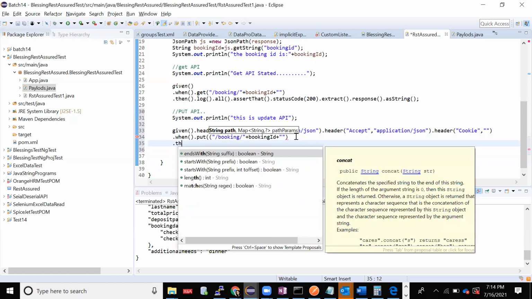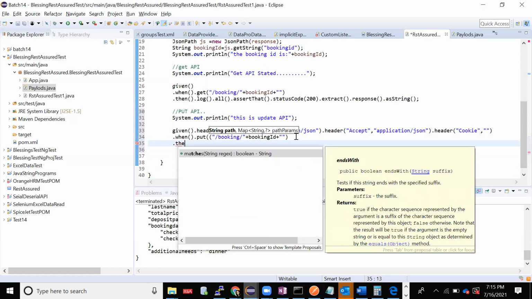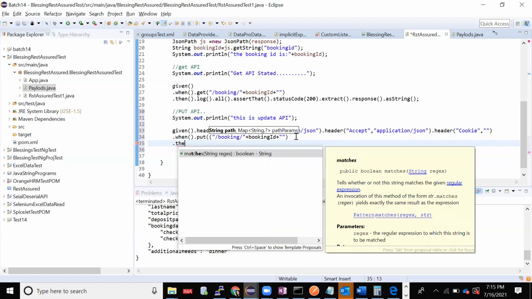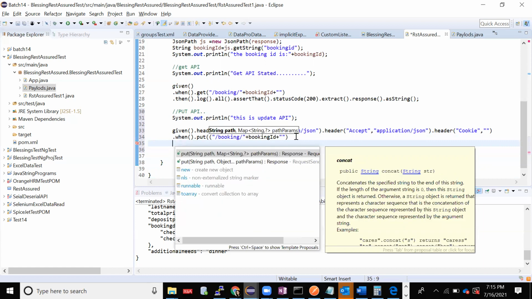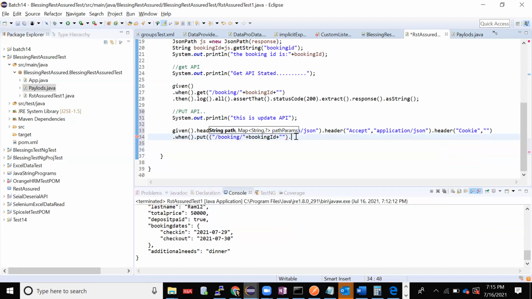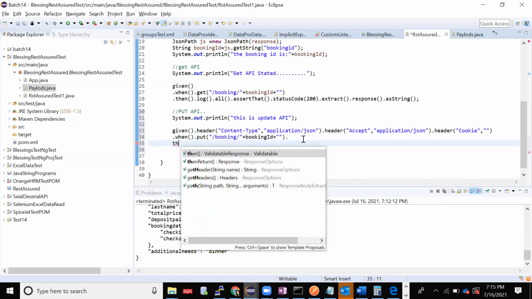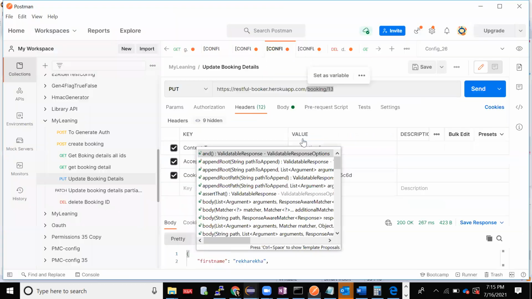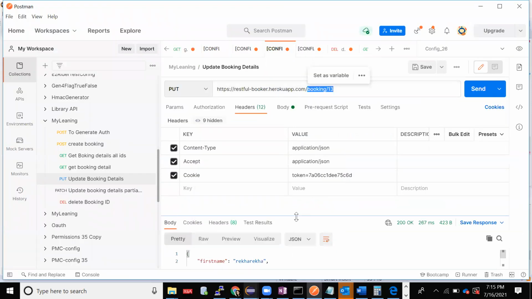There's one extra bracket in front of put. Open parenthesis is there. Yeah, so it is good. Dot then.